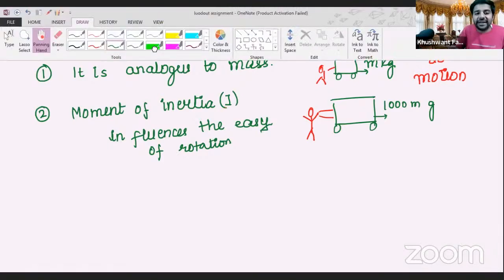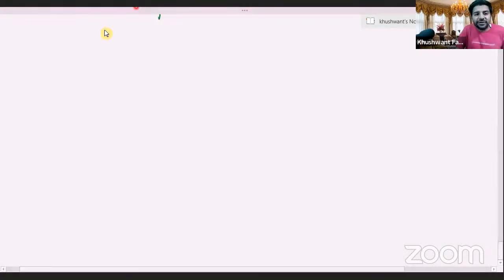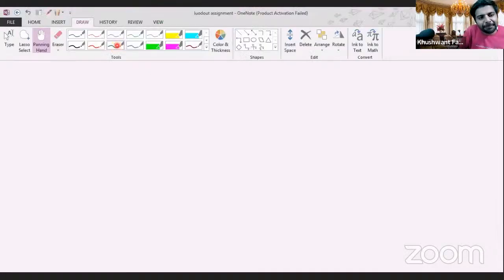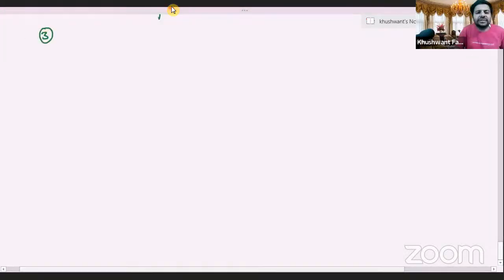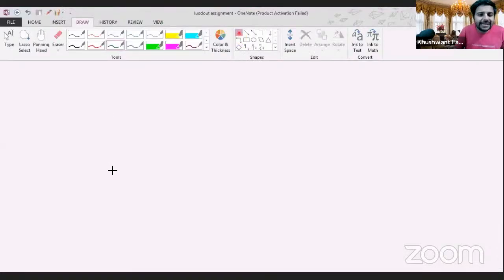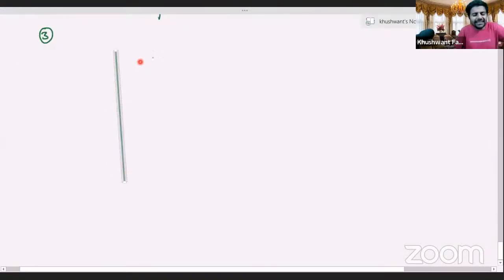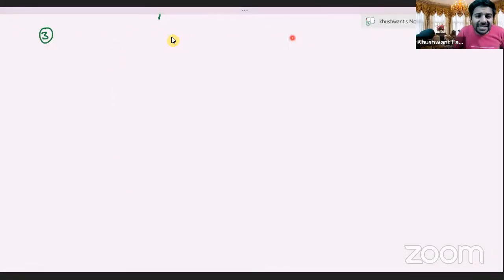So how do you define it? So there are different ways of defining it. Let us first take the simplest scenario, simplest moment of inertia. Let us assume that there is an axis, एक बड़ी सी axis. Let us say there is some axis. Axis मतलब about which rotation will take place. That imaginary line about which the rotation will take place.